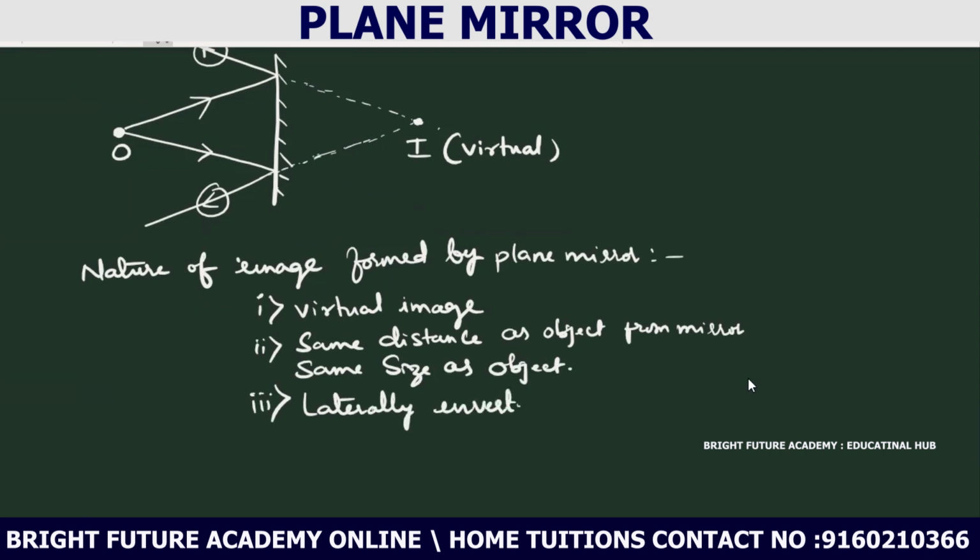What is this laterally inverted means? If you see the image in the plane mirror, the left appearing object will be seen in the image on the right. Right appearing object will be seen in the image on the left. That property is called lateral inversion. That image is called laterally inverted image.